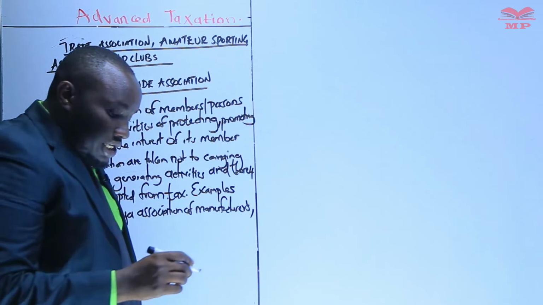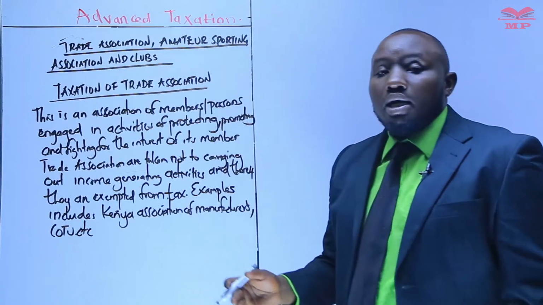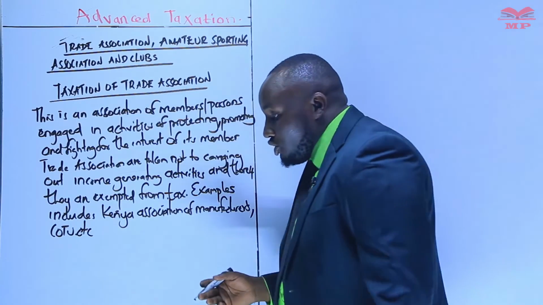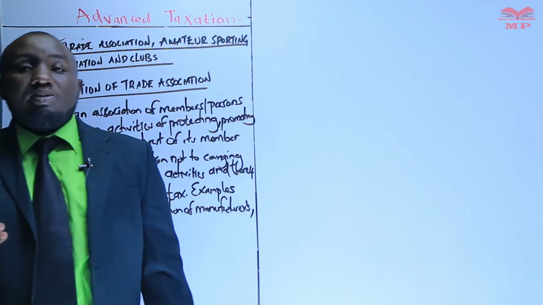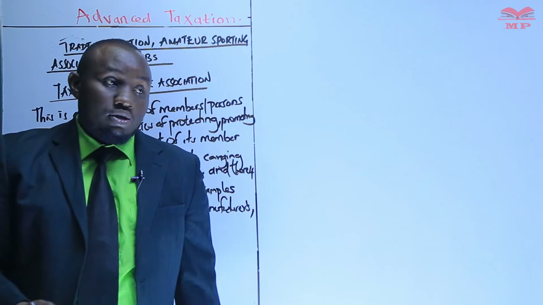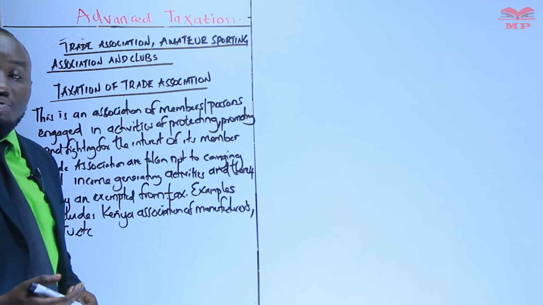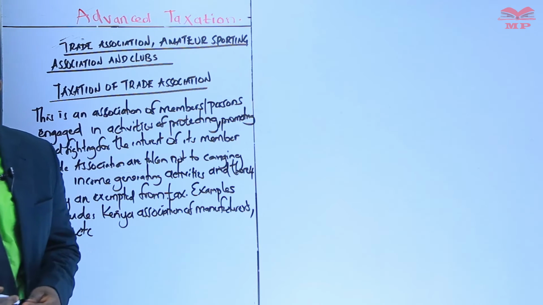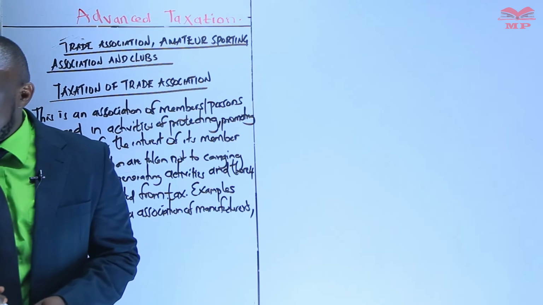However, if a trade association is engaged in activities that generate income, they should report that to the Commissioner of Domestic Taxes, and that should be taxed at a corporate rate of 30%. We have said that trade associations are known not to engage in trading activity, but if they engage in income generating activity, then that needs to be reported to the commissioner, and it will be taxed at 30%.